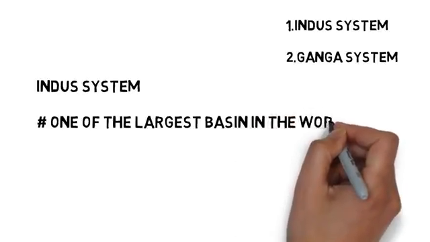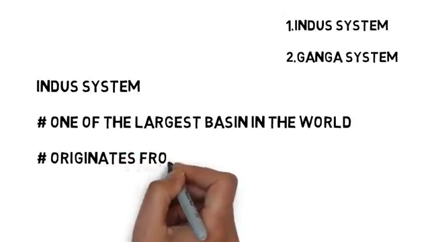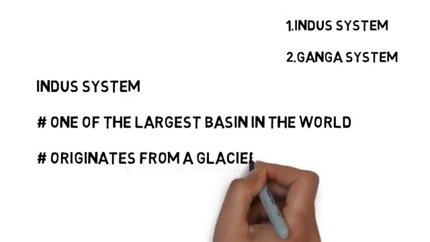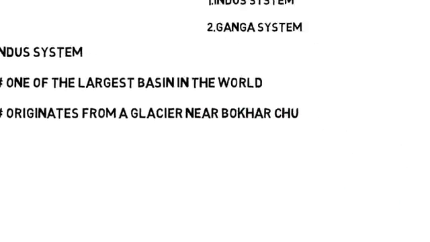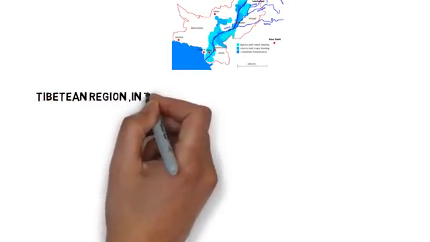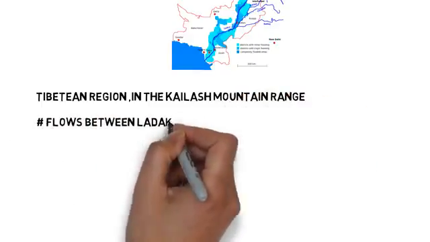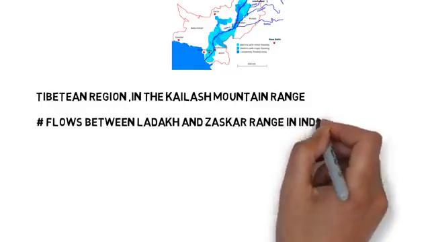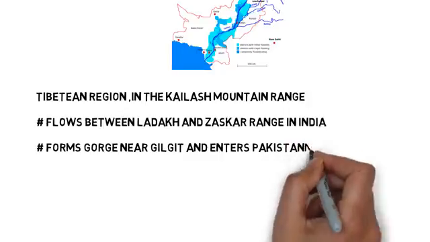Now a few important facts related to Indus river system. Indus river system forms one of the largest basins in the world. It originates from a glacier near Bokhar Chu. You can look at this map along with this slide, where we can see that Indus originates near the Tibet region in the Kailash mountain range and flows through Ladakh and the Zaskar range in India. It forms a gorge near Gilgit and then enters Pakistan. Most of the Indus river flows in Pakistan. It is also known as Sindhu in India.